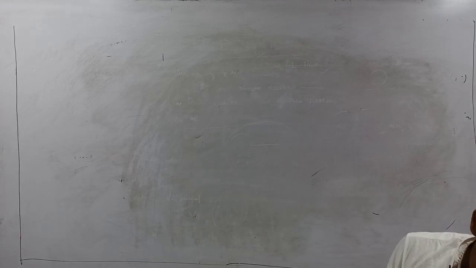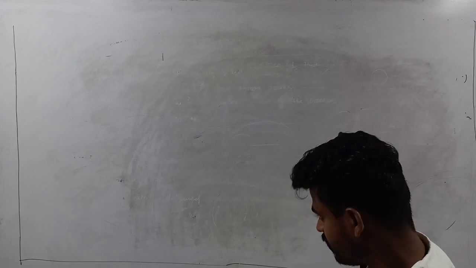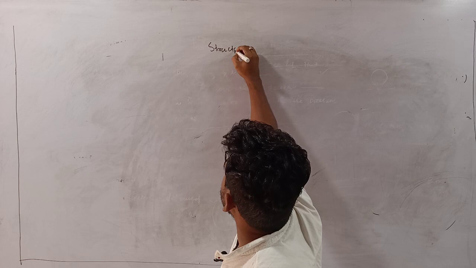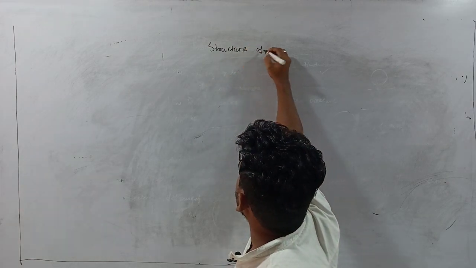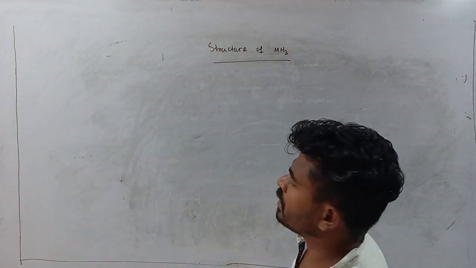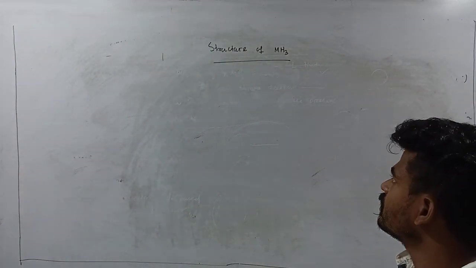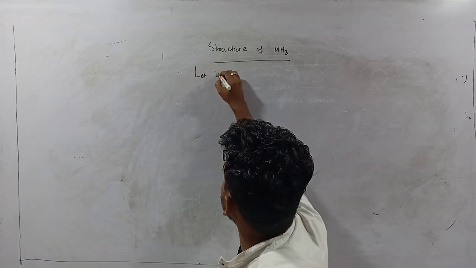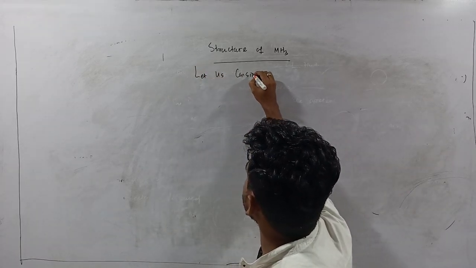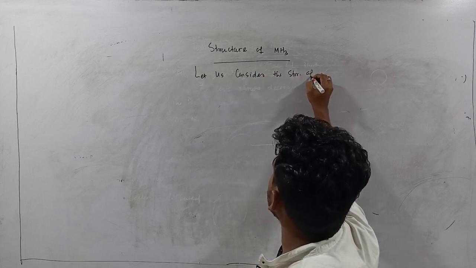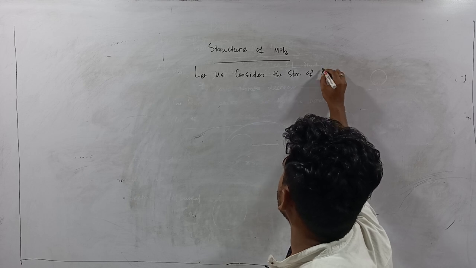Okay, so next we will discuss their structure, the structure of MH3. Let us consider the example of ammonia, NH3.